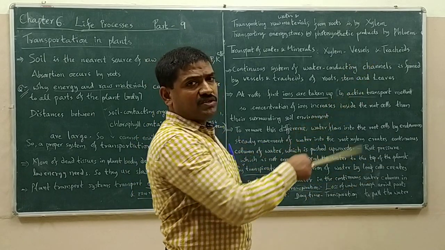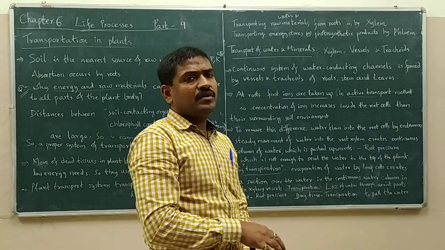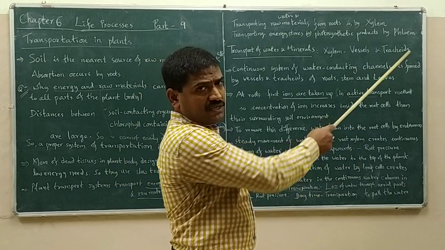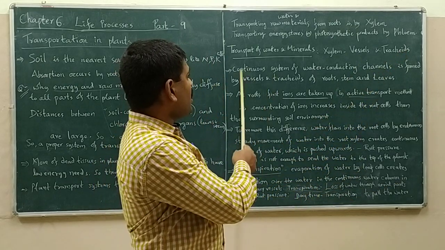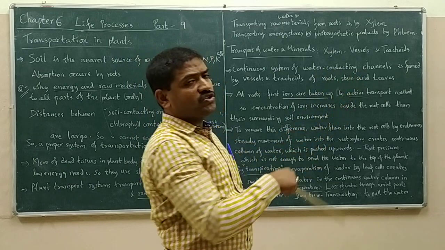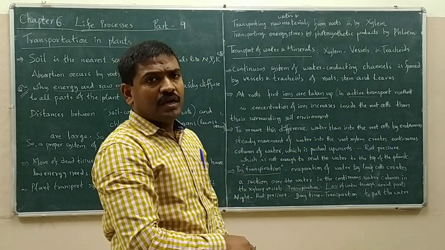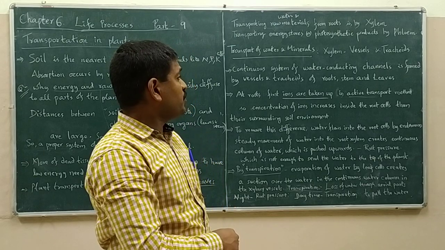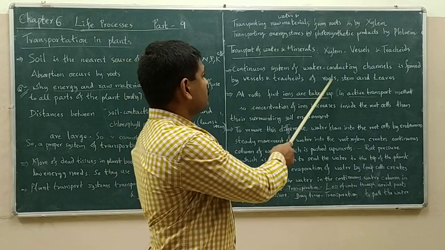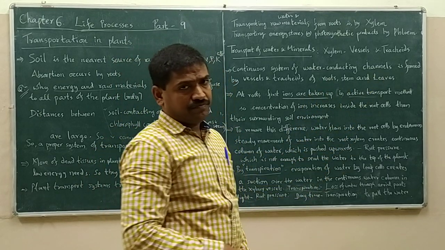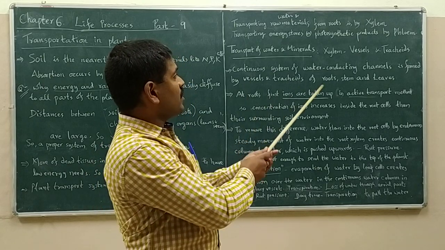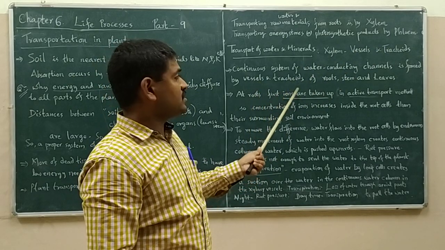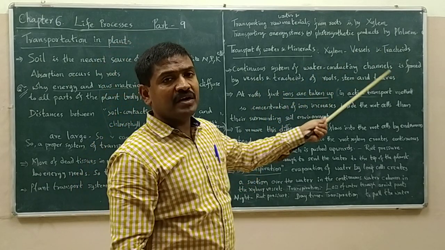Here the vessels and tracheids are the major elements of water and mineral transport. What do they do? The vessels and tracheids of xylem form a continuous system of water conducting channels. From which part to which part? From roots, stem and leaves. A continuous system of water conducting channels is formed by vessels and tracheids of roots, stem and leaves.